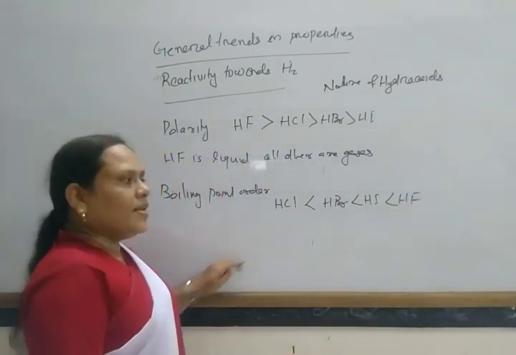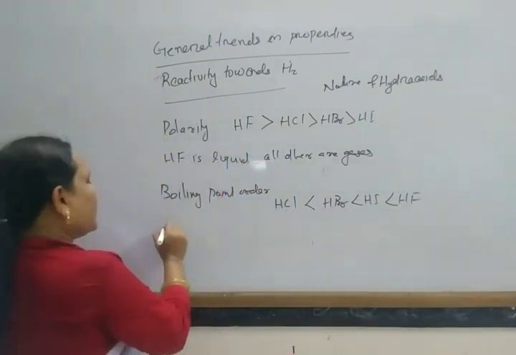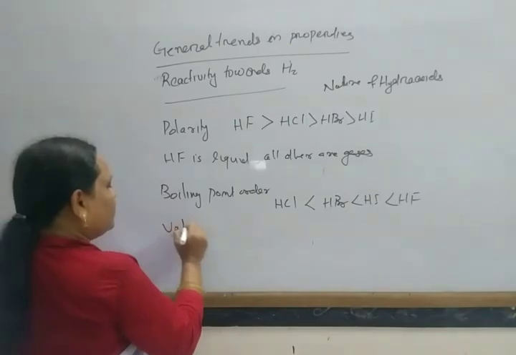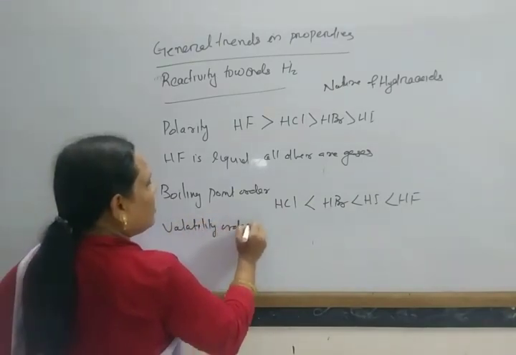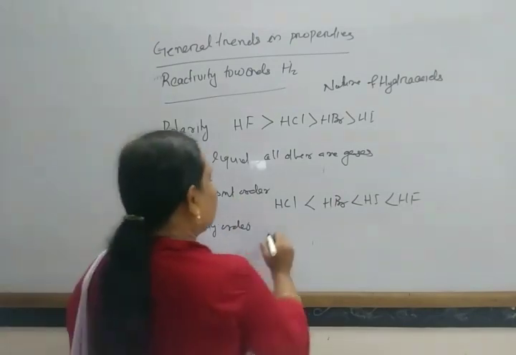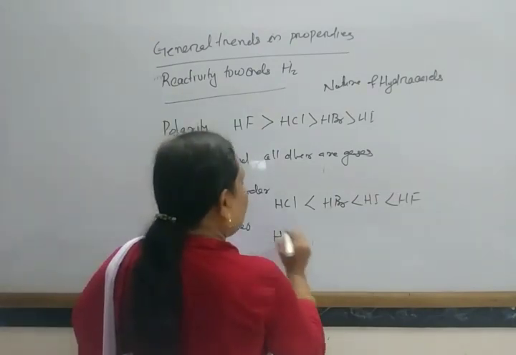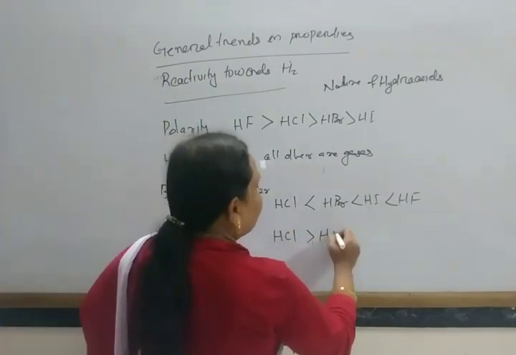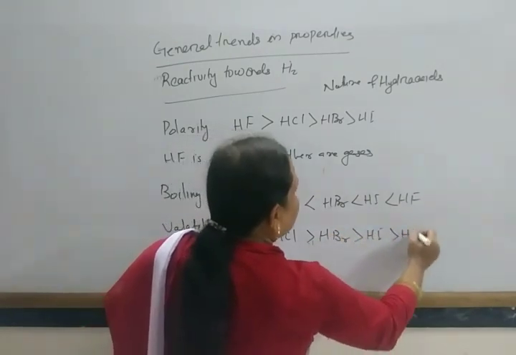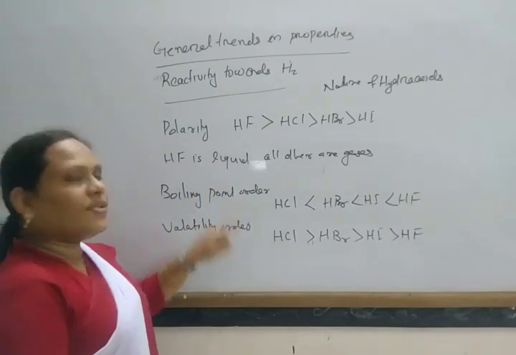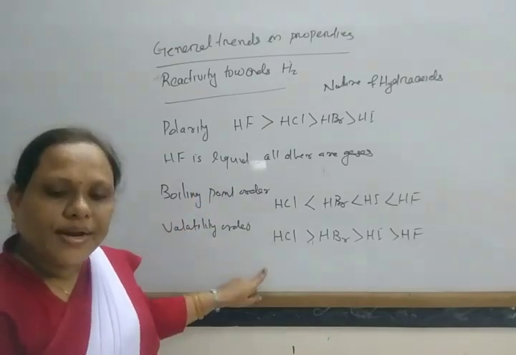Or we can say the volatility order is just the reverse of this: HCl is more volatile than HBr, then HI, then HF. Just the reverse of the boiling point order.